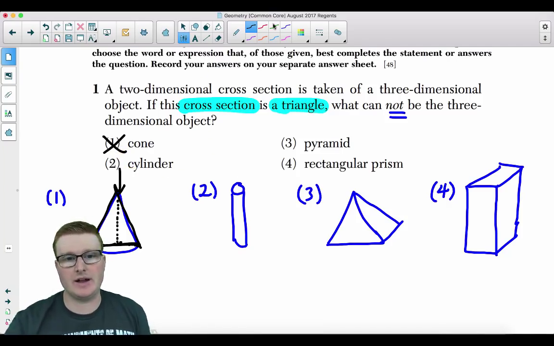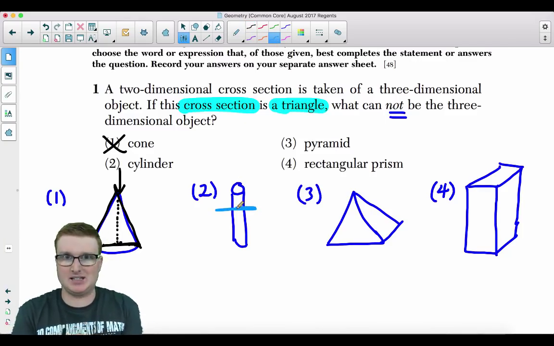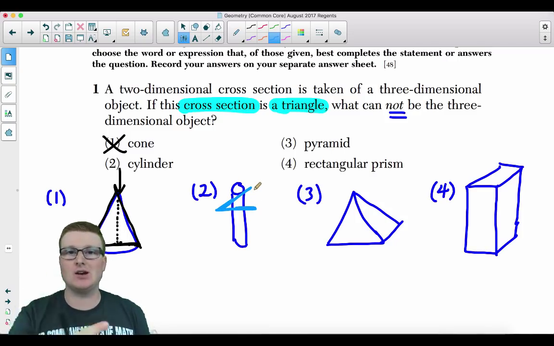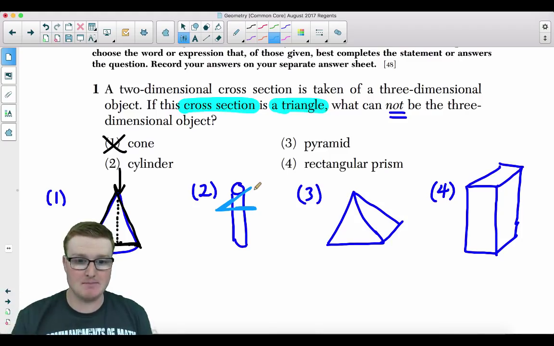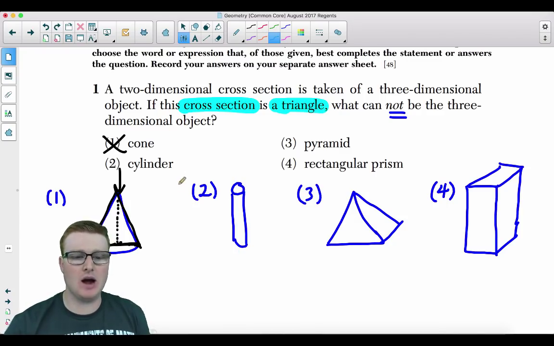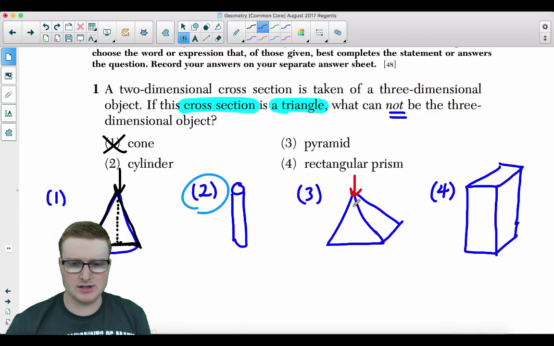Number 2, a cylinder. All right, well, let's give it a shot. I could cut it horizontally, which would just create a disc, a circle, like a quarter. I could cut it on a slant, which would produce an oval or an elliptical shape. And I could cut it up and down, which will create a rectangle. So far, the cylinder is probably the answer, but let's go through all the other answer choices just to make sure that we're not confused. This one is a pyramid, absolutely, because you could cut it downwards, and again, you could create a triangle because they have triangular faces. So you know that it's going to be a triangular cross-section.